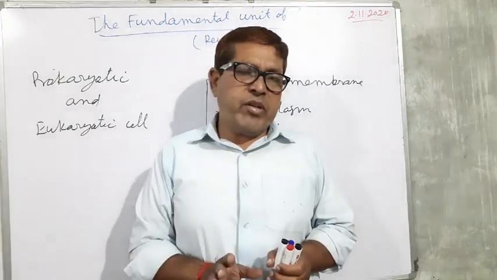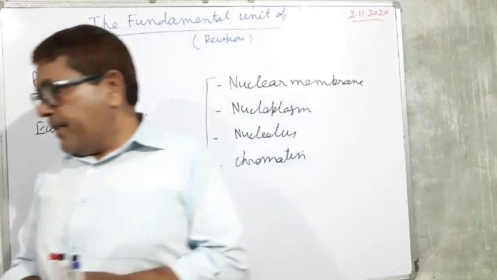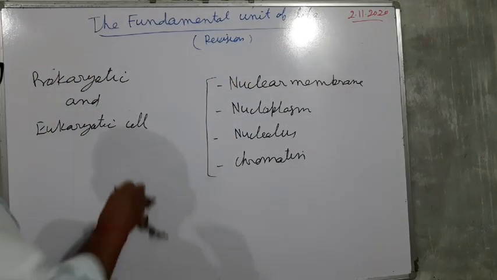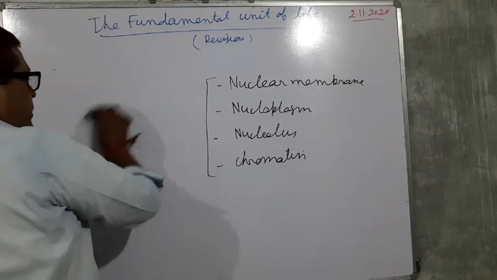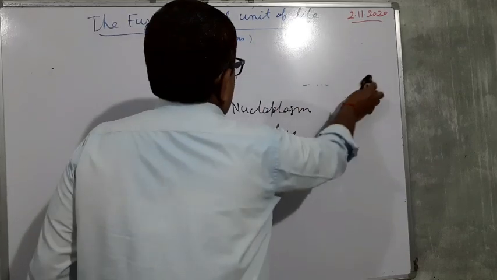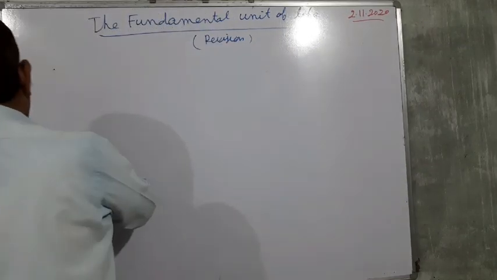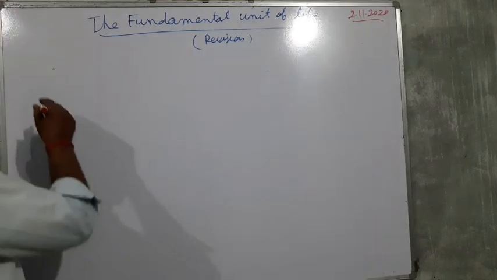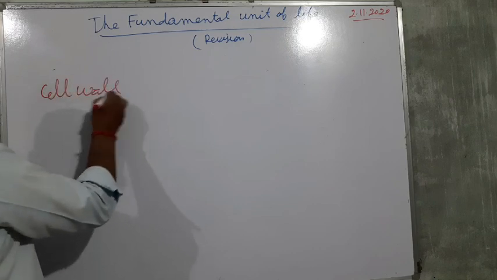We have studied unicellular and multicellular, prokaryotes and eukaryotes, and also studied the difference between the plant cells and the animal cells. What difference have we studied in plant cell and animal cell in relation to the cell wall?